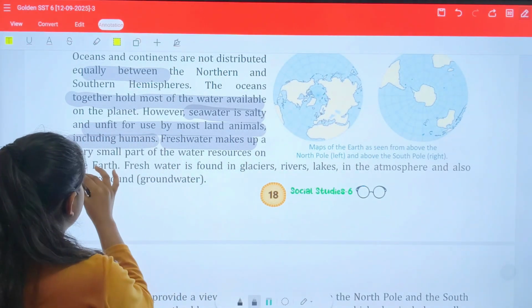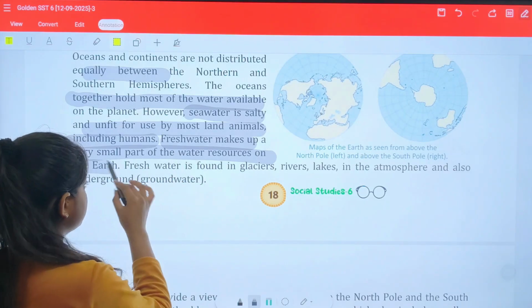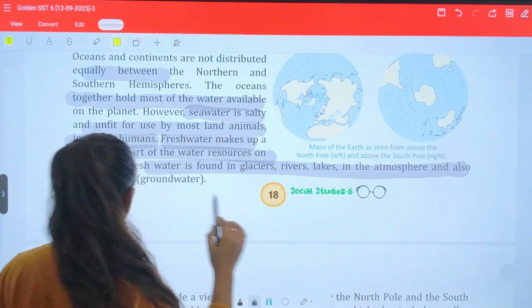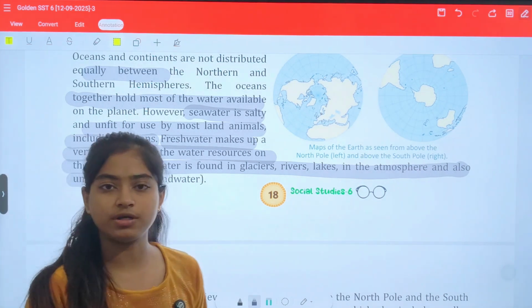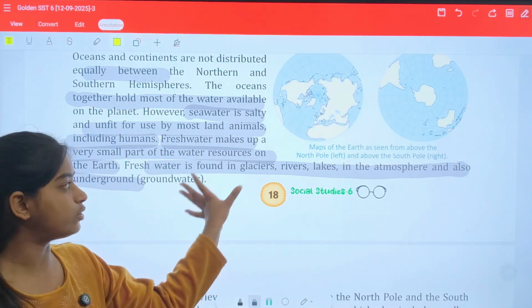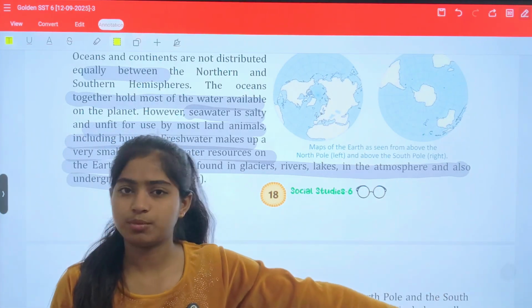Fresh water makes up a very small part of the water resources on the Earth. Fresh water is found in glaciers, rivers, lakes, in the atmosphere and also underground. Okay, as I have already mentioned, we have very little fresh water, and where is it found? It is found in glaciers, rivers, lakes and in the atmosphere. Okay.